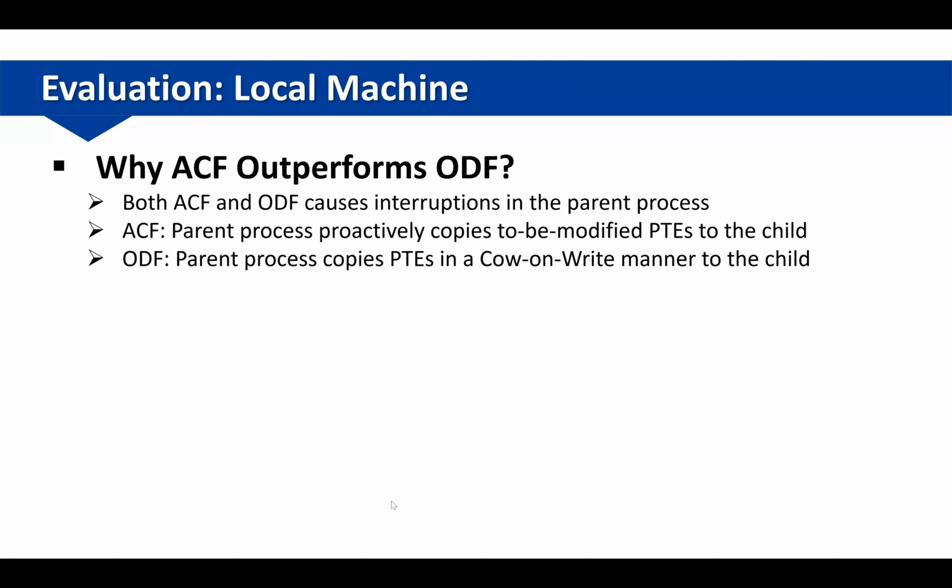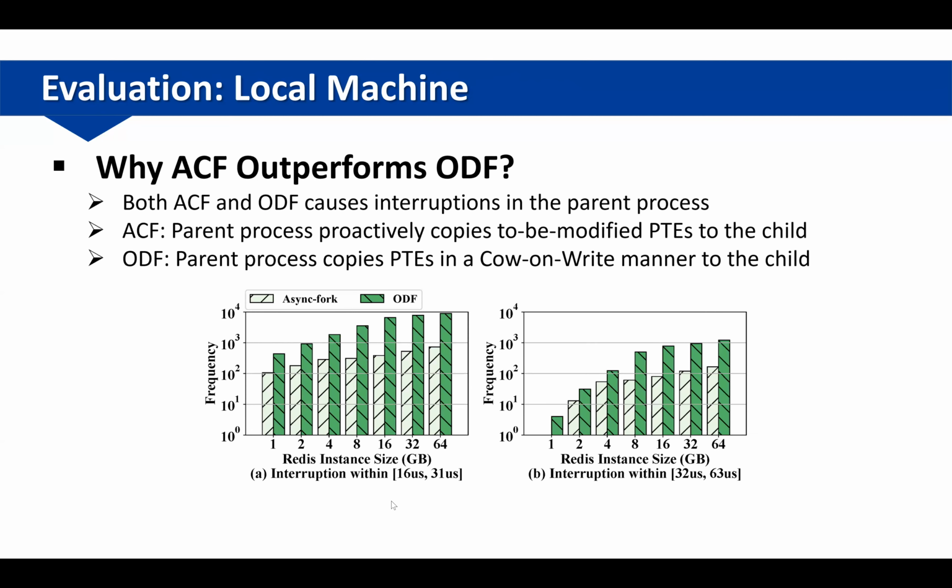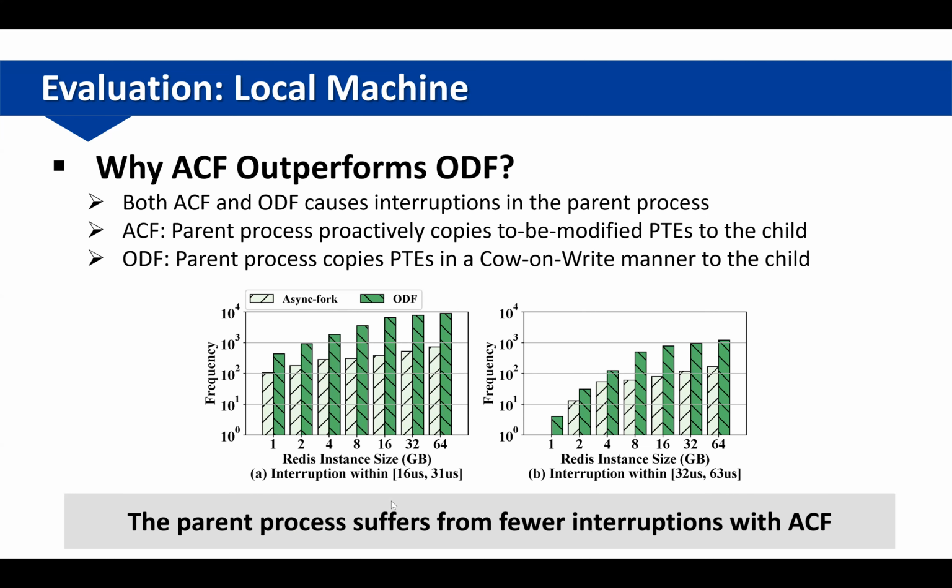When the parent process does the copy, it is interrupted and out of service. The interruptions may happen many times. So we record the frequency of interruptions when using ACF or ODF. As shown in these figures, we can see the parent process suffers from fewer interruptions with ACF. This is why ACF outperforms ODF.